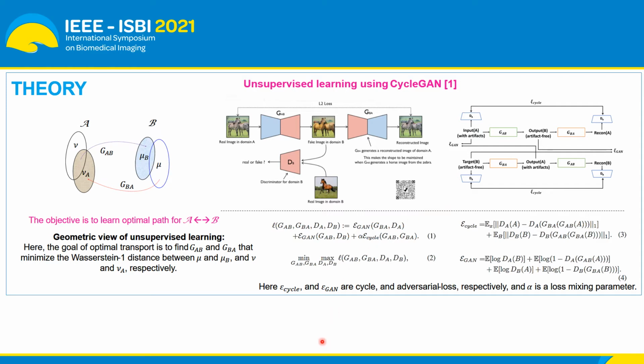And cycle consistency and generative adversarial loss are combined with a mixing parameter of alpha. The same can be understood with the help of optimal transport theory, where we have two distributions and a transport function, generator GAB, and the objective is to minimize the Wasserstein distance between two distributions.